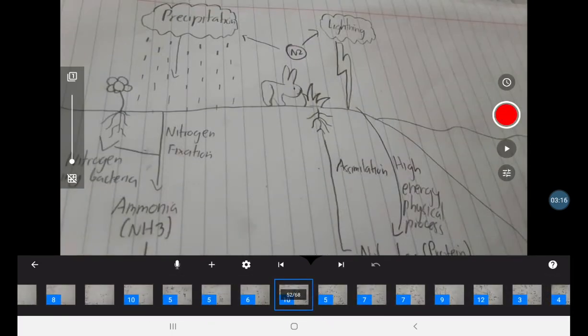As you can see, the nitrates would then be consumed by the plant roots, and the grass or plants would then be consumed by animals, which would then be consumed by another animal, and it goes on. This process is called assimilation. It is when plants and animals take in NO3.